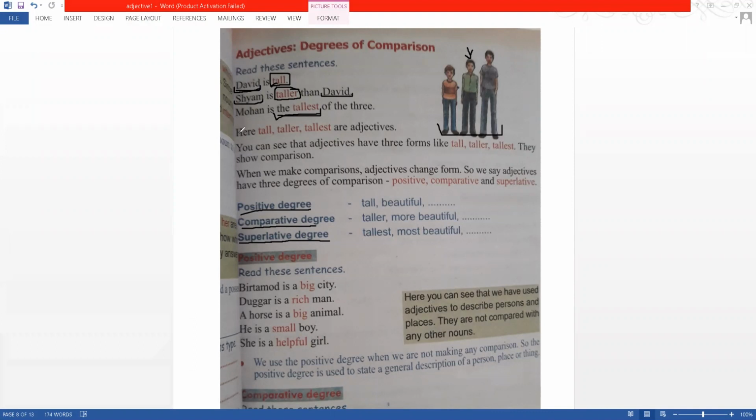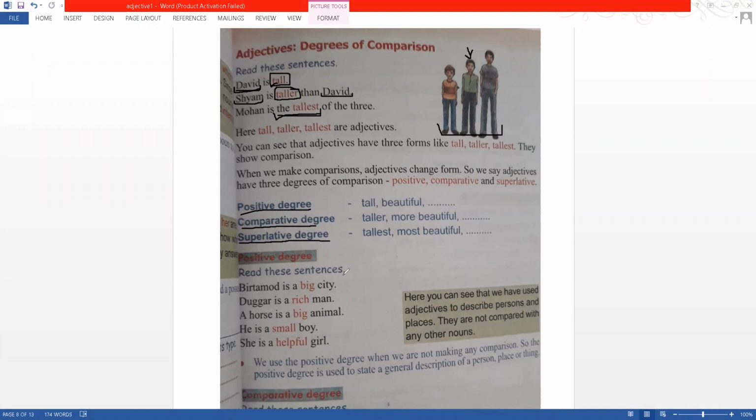Shyam is taller than David, Rose is more beautiful than Lily, or something like that. And the superlative degree is where it is the most tall or most beautiful, the highest form of that adjective. So superlative means sabai bhanda. That's it. You're not comparing just between two, you're comparing about everything that is there, and you're saying this is the highest form of that adjective.